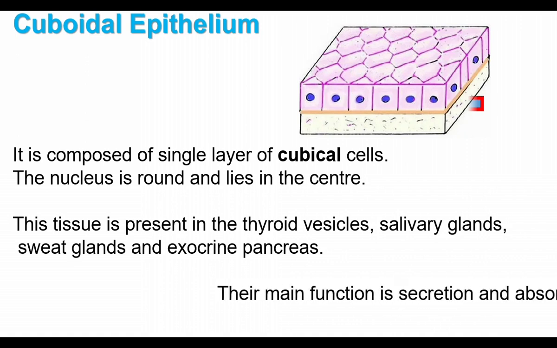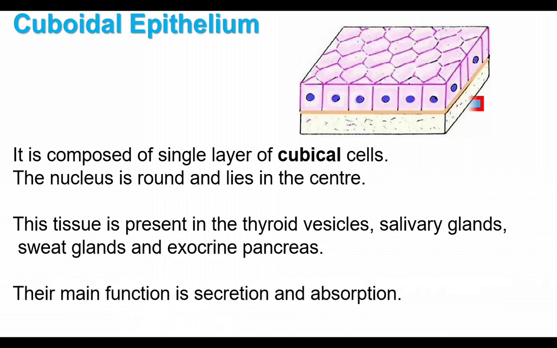The main function of the cuboidal epithelium is secretion and absorption. In the salivary glands, thyroid vesicles, sweat glands, and exocrine pancreas, the function of cuboidal epithelium is secretion. Inside the intestine, the function is absorption. The cuboidal epithelial cells absorb the digested nutrients from the digestive system.